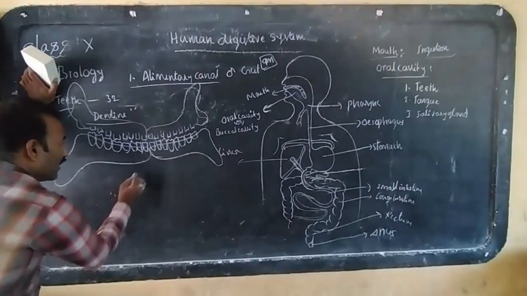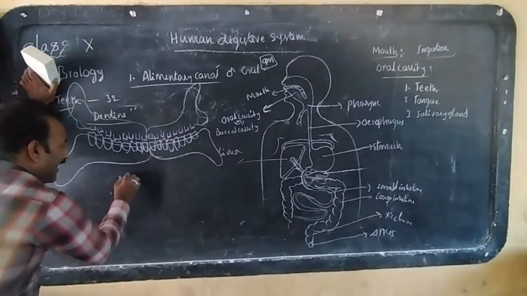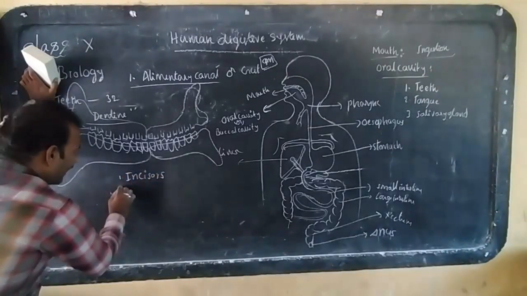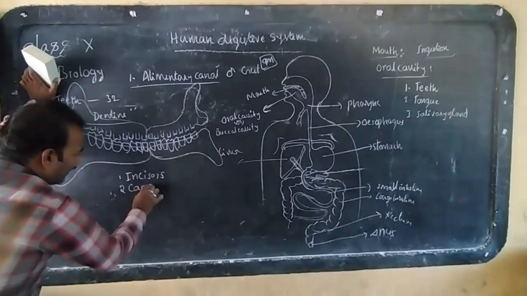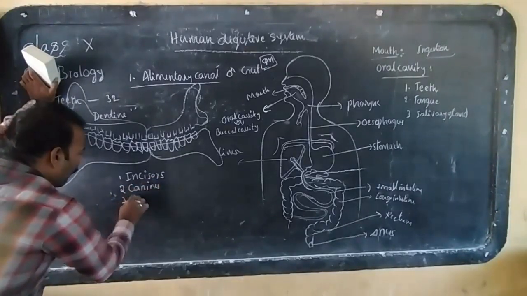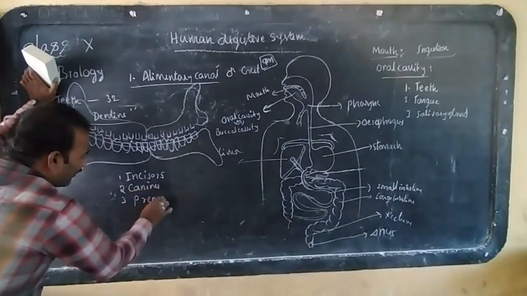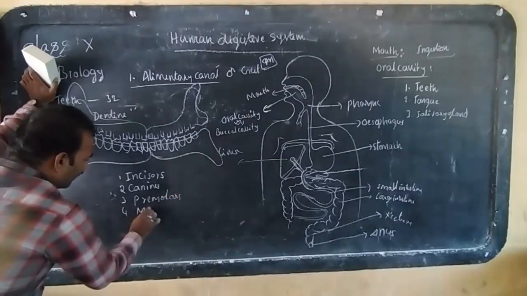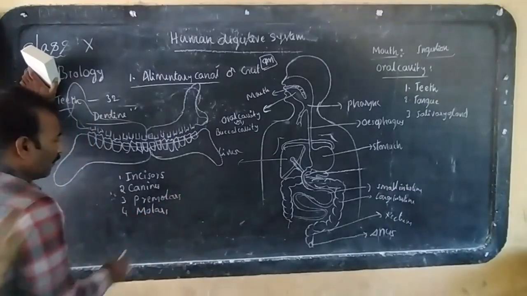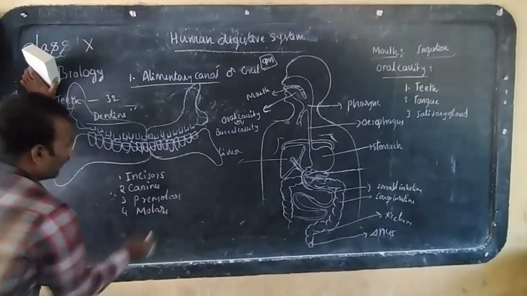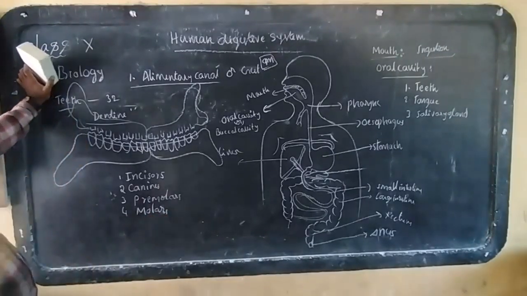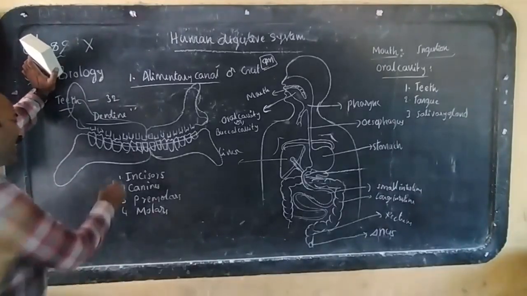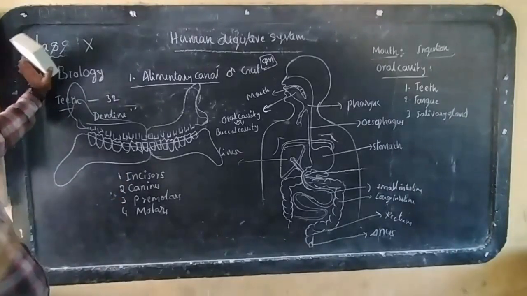Look here. They are incisors, canines, premolars and molars. Incisors, canines, premolars and molars. Yes, 4 types of teeth are there.